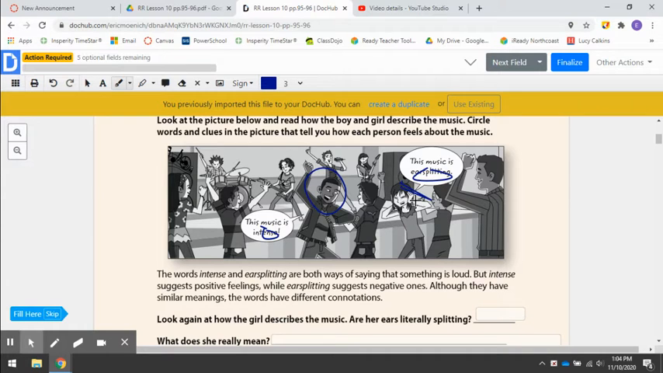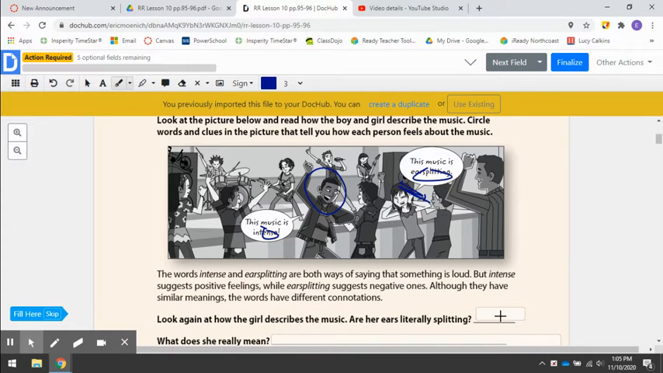So below that it says the words intense and ear splitting are both ways of saying that something is loud. But intense suggests positive feelings, like I said, while ear splitting suggests negative ones. Although they have similar meanings, the words have different connotations, right? So it says, look again at how the girl describes the music. Are her ears literally splitting? No, of course not, right? If this girl were standing here and her ears were ripping off of her head, I think that people would not be reacting how they are, right? They'd be kind of freaking out a little bit.